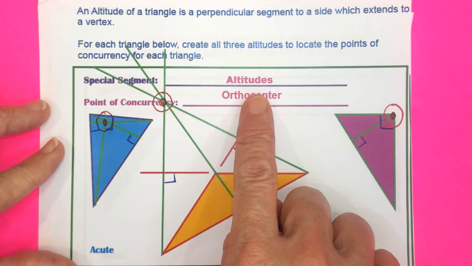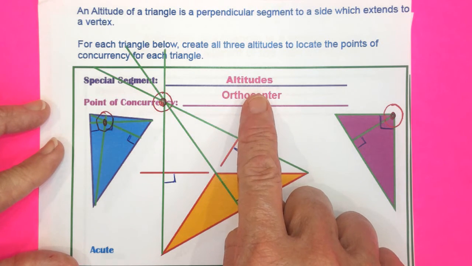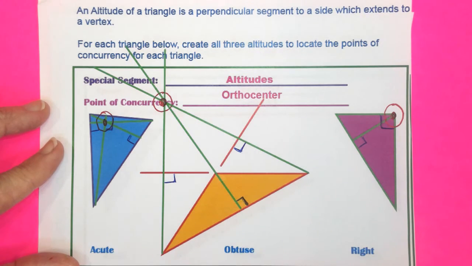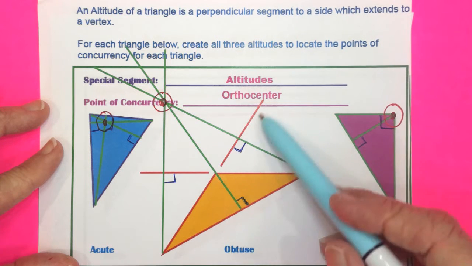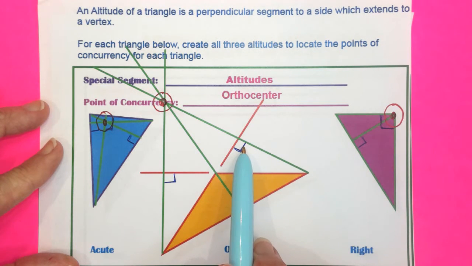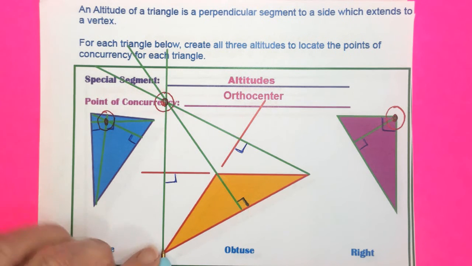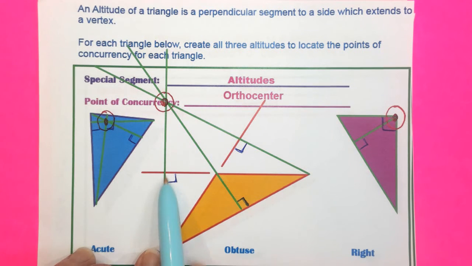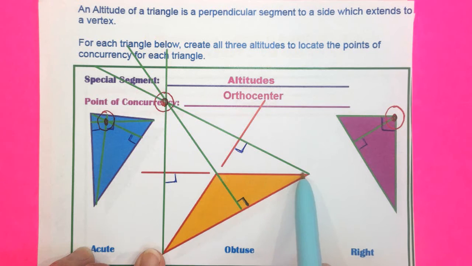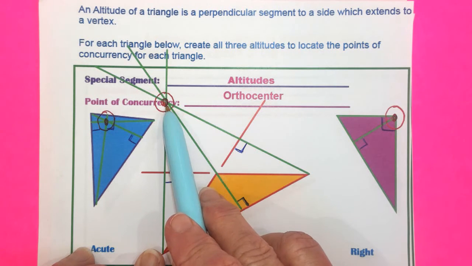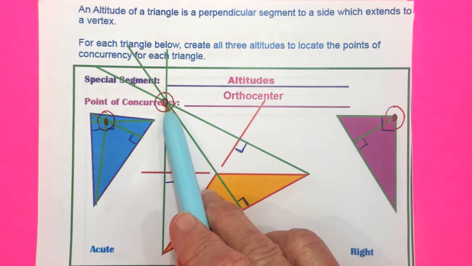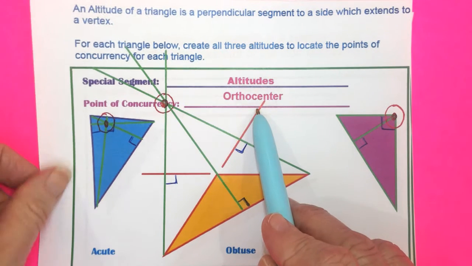So here's the first picture, altitudes, which always originate at a vertex and extend to the side across, and they're perpendicular to the side across. So here's a vertex perpendicular here. Here's a vertex, you had to extend this side to be perpendicular to it. And again, this vertex, we had to come down to be perpendicular to this extended side. All 3 met way up here at the orthocenter. Altitudes meet at the orthocenter.